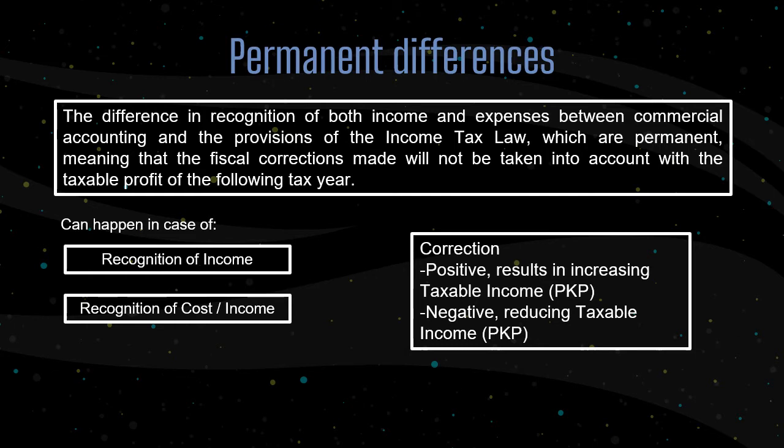In the case of recognition of income, correction due to differences will occur because, according to commercial accounting, it is income, whereas according to the income tax law, it is not income.